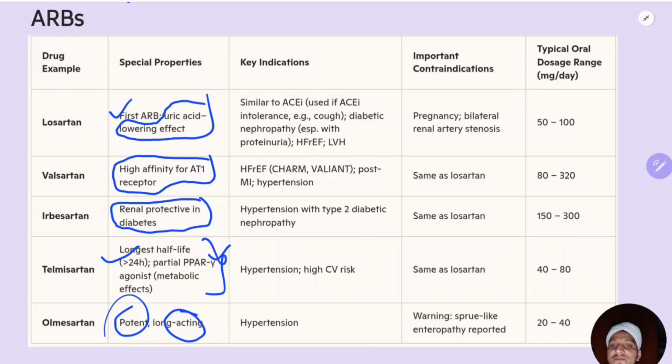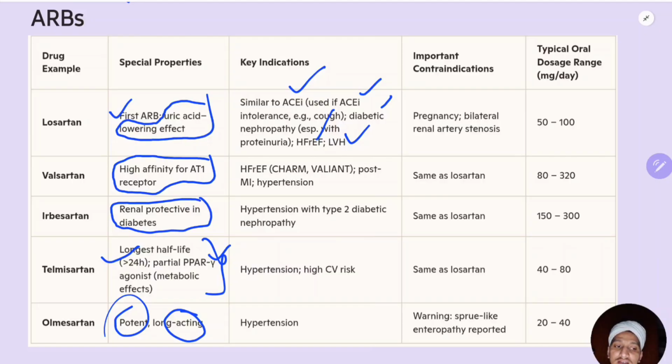So what are the indications? Similar to ACE inhibitors, ARBs are used if there is ACE inhibitor intolerance. For example, if a patient develops ACE inhibitor cough, then you use ARBs. They are also used in diabetic nephropathy, especially with proteinuria, HFrEF, left ventricular hypertrophy, and cardiac and renal comorbidities. Valsartan has high affinity for the AT1 receptor.